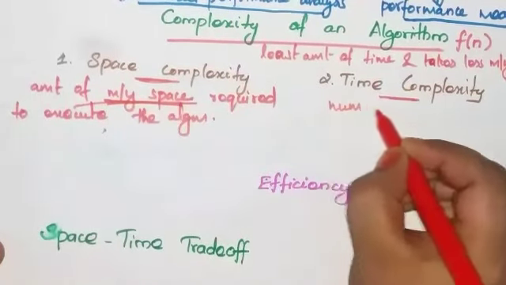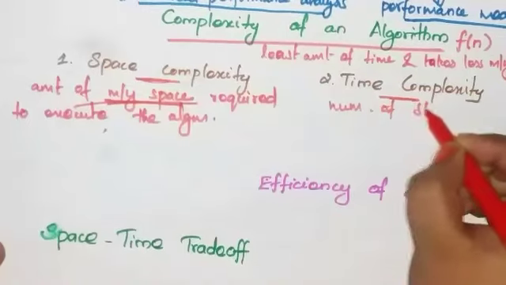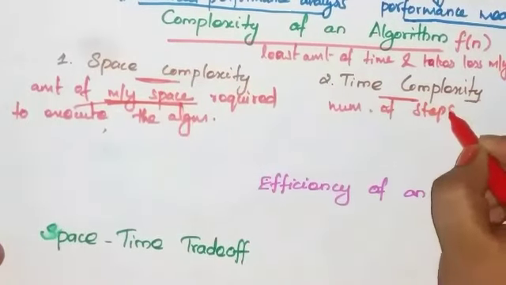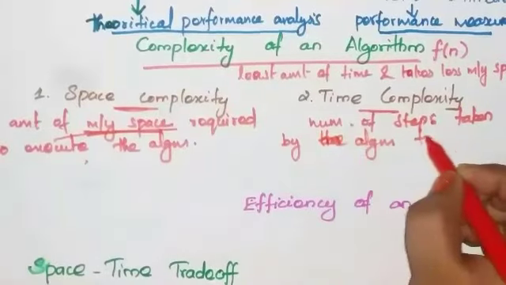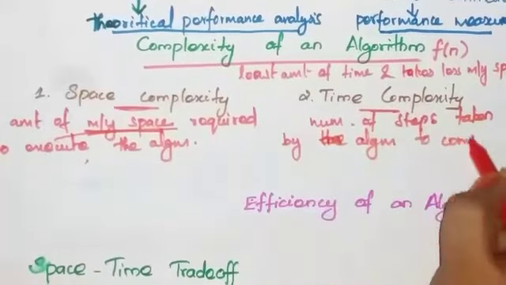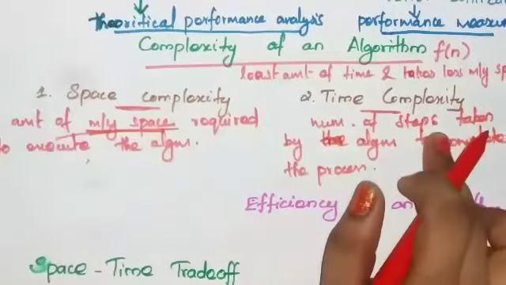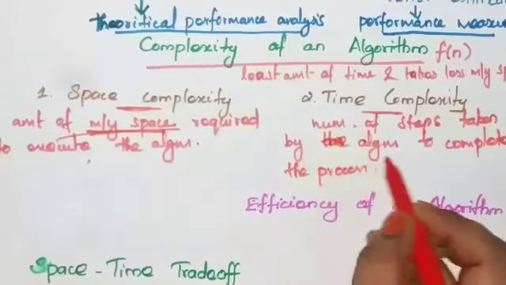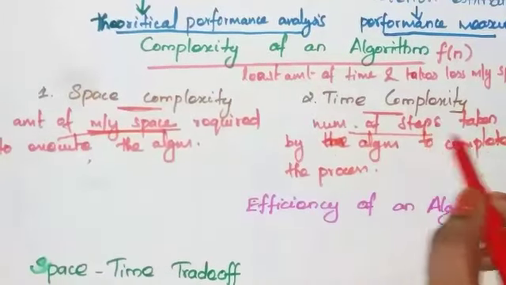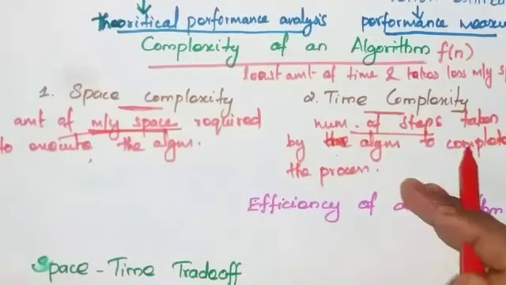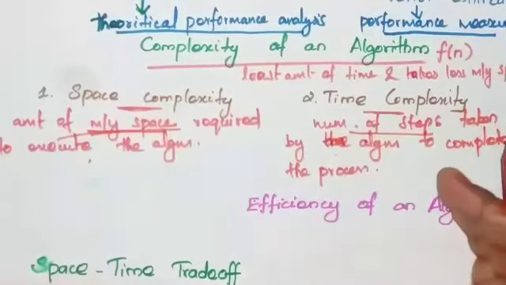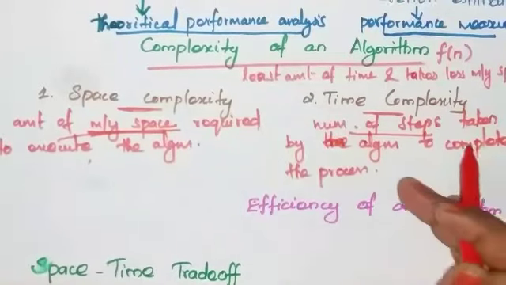What is time complexity? The number of steps taken by the algorithm to complete the process, which means how much time it consumes to execute the program.